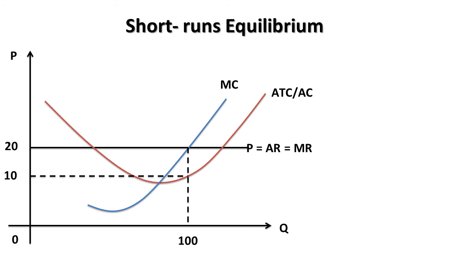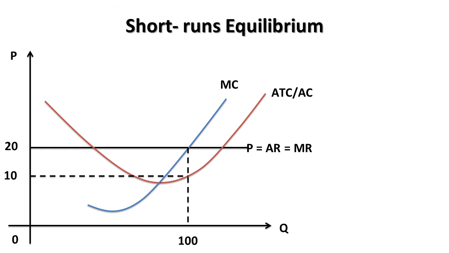That is the short run equilibrium of the firm. The firm is in equilibrium at the point of intersection of the marginal cost and marginal revenue curves. The first condition for equilibrium is that marginal cost should be equal to marginal revenue. The second condition requires that the marginal cost curve should cut the marginal revenue curve from below.